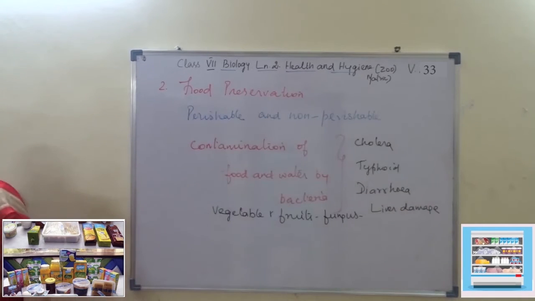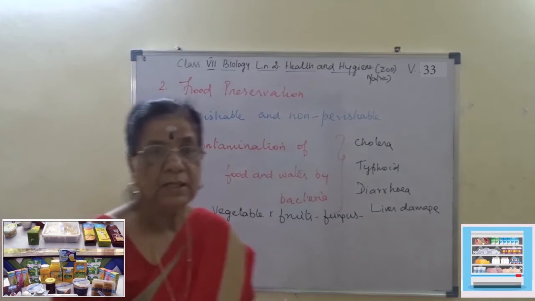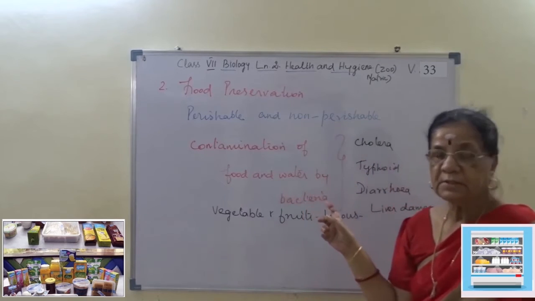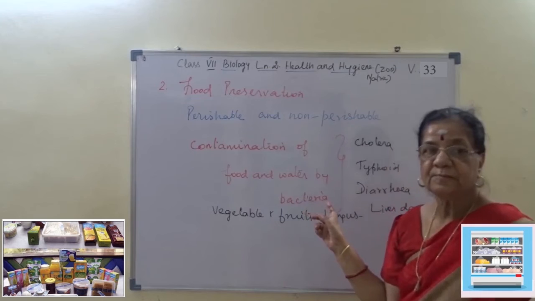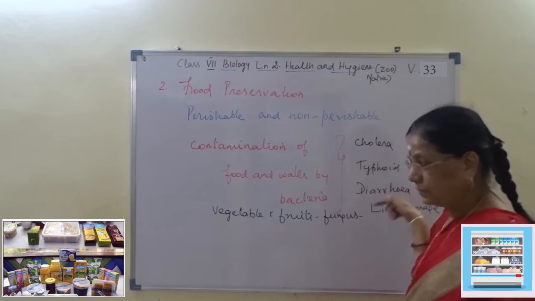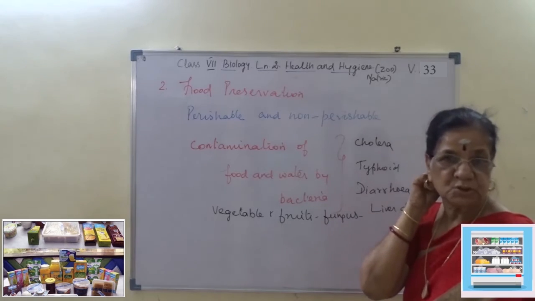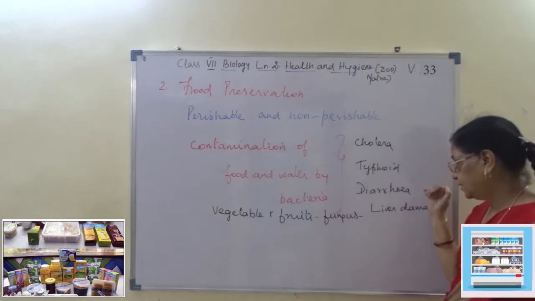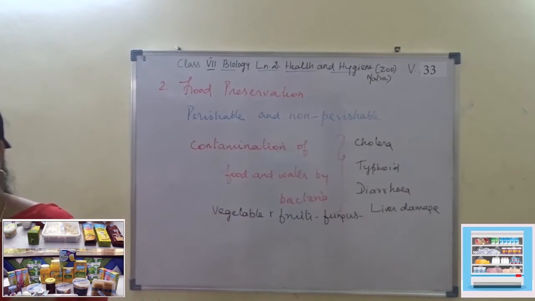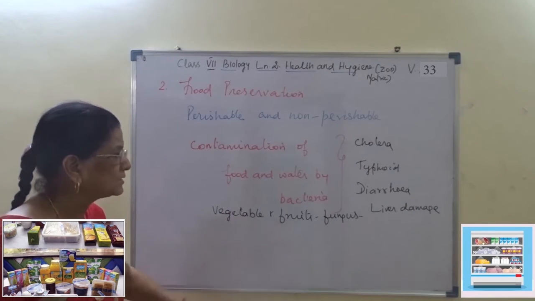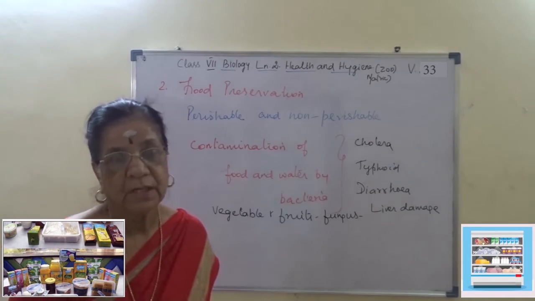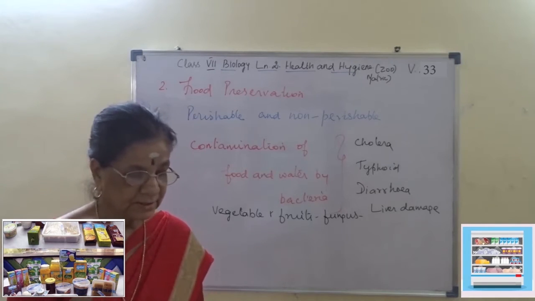So now the tabular column in our textbook says contamination of food and water by bacteria causes the diseases cholera, typhoid and diarrhea. Diarrhea means loose motion. In the same way, when vegetables and fruits are spoiled or damaged by fungus, it causes liver damage. I hope you are able to follow this. So this is the tabular column.